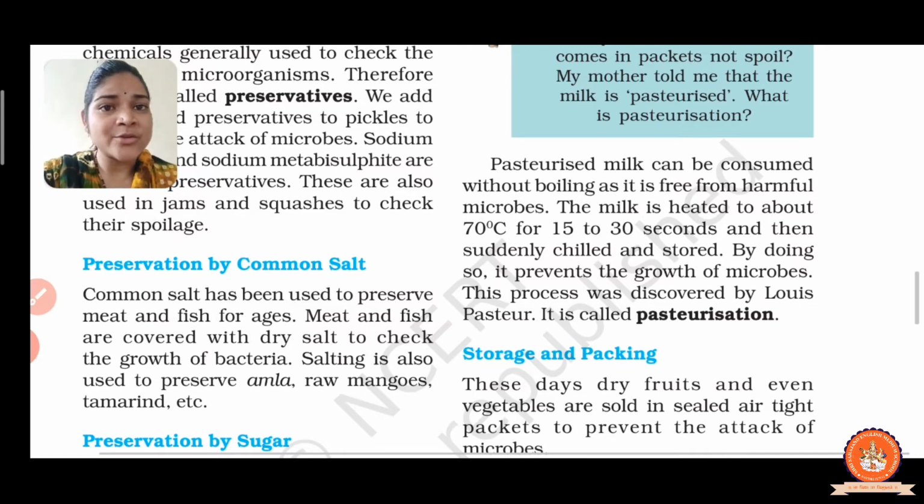It means microorganisms cannot live long under changing temperature. That's why they get destroyed. Right?